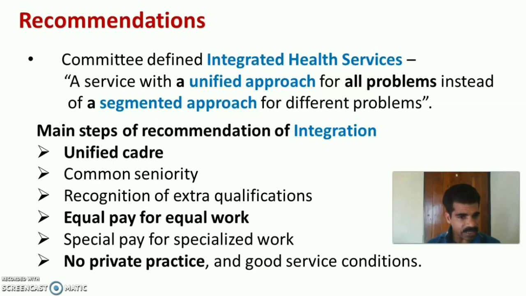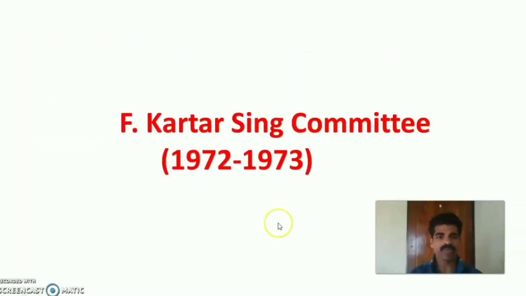Next is the Kartar Singh Committee, 1972 to 1973.